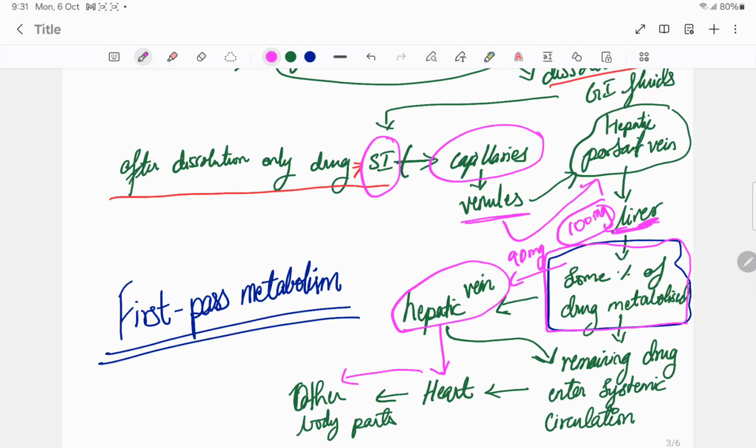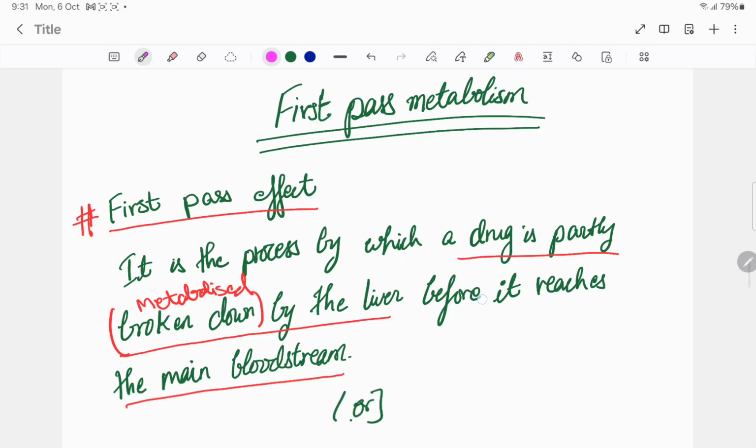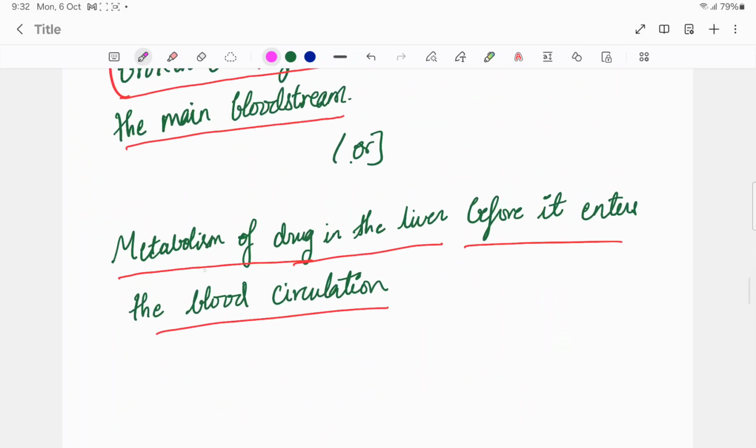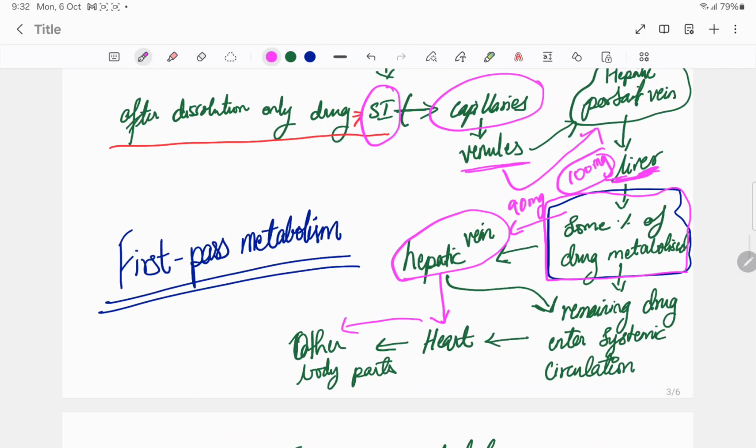Some percentage of the drug is metabolized in the liver. Okay, so see, metabolism of the drug in the liver before it enters the blood circulation. So see here, the drug is metabolized, some percentage of the drug is metabolized, then it comes to the hepatic vein, then the heart, then other parts of the body.